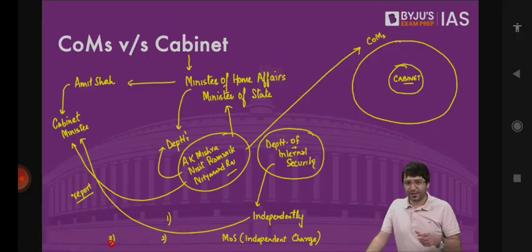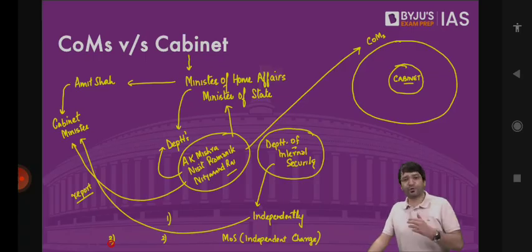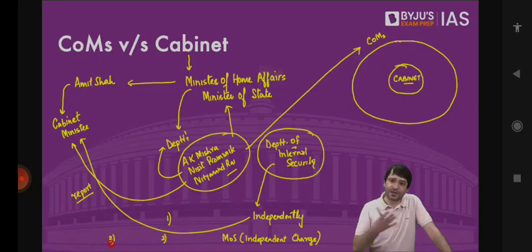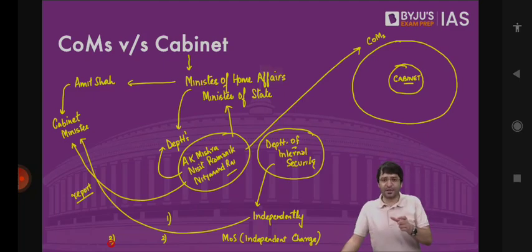Now imagine a situation that I am the Prime Minister, but I'm also a Minister for DOPT, Department of Personnel and Training. I am also in charge of Department of Atomic Energy, Department of Space, and Ministry of Northeastern Region. We have had Prime Ministers, for example, Indira Gandhi, who was the Prime Minister but also the External Affairs Minister. Pandit Nehru was the Prime Minister, but he was the External Affairs Minister as well. Dr. Manmohan Singh was the Prime Minister, but he was the Coal Minister as well. So it is possible, and it does happen, that the Prime Minister is not only the Prime Minister, but also directly in charge of various ministries or departments.